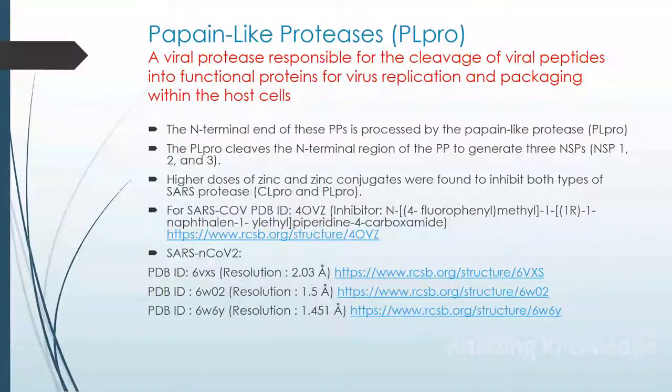Papain-like protease, PL-PRO. It is a viral protease responsible for the cleavage of viral peptides into functional proteins for virus replication and packaging within the host cell. There are varieties of crystal structures available in the Protein Data Bank. All the links are given in this.